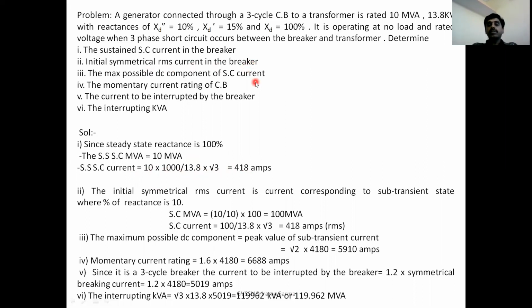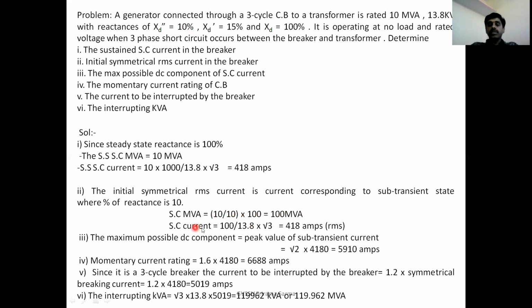The second question is the initial symmetrical RMS current in the breaker. Initial symmetrical RMS current corresponds to the subtransient state. In the subtransient state, they have given the percentage reactance as 10%. So first, what is the short circuit MVA? It can be calculated as base MVA divided by this 10% reactance into 100, that is 100 MVA.